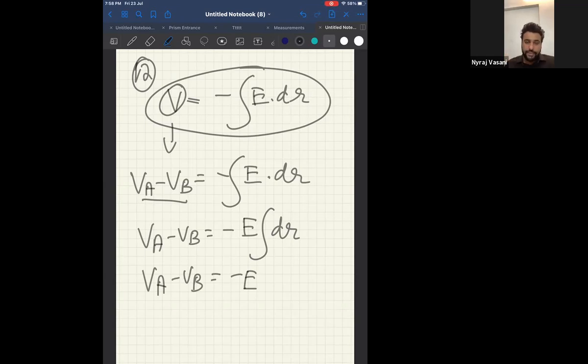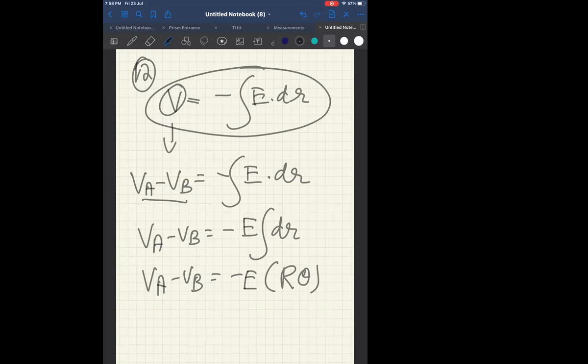Therefore, can I say from this diagram, electric field acts along the arc and the length of an arc is R theta. Check. S is equal to R theta. Do you know that formula? Correct. Now, look at the screen.